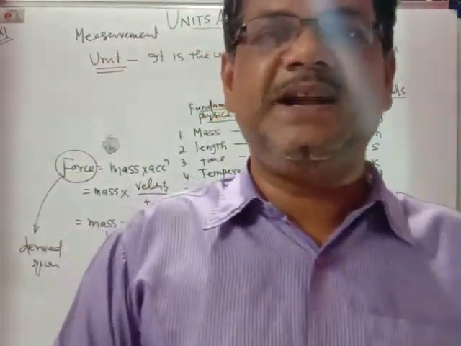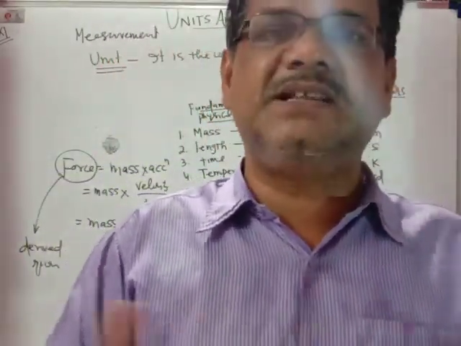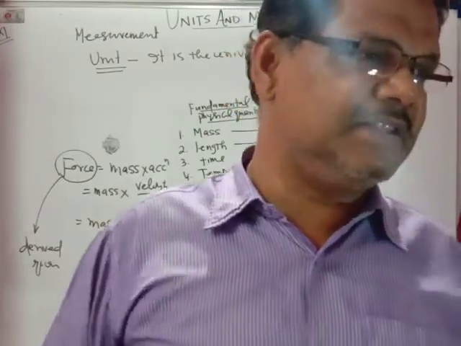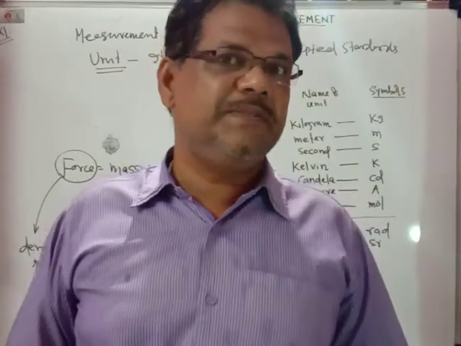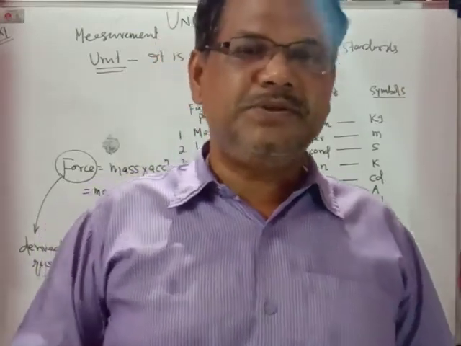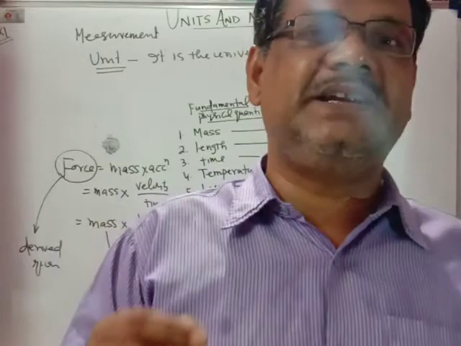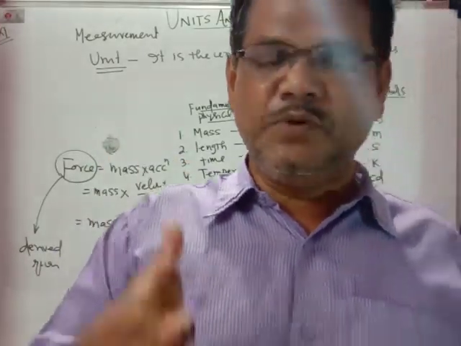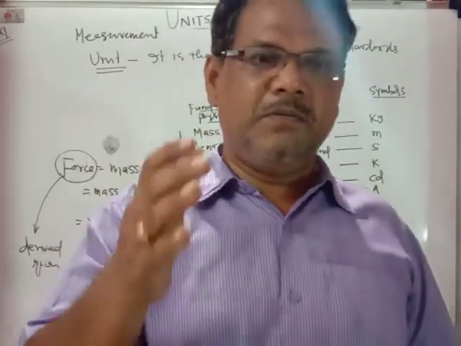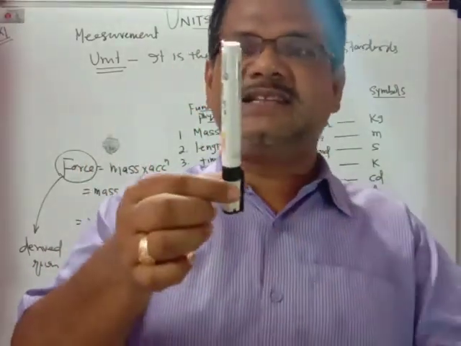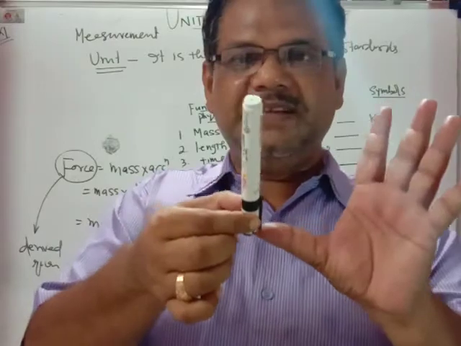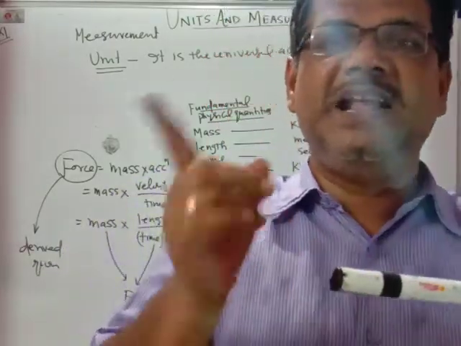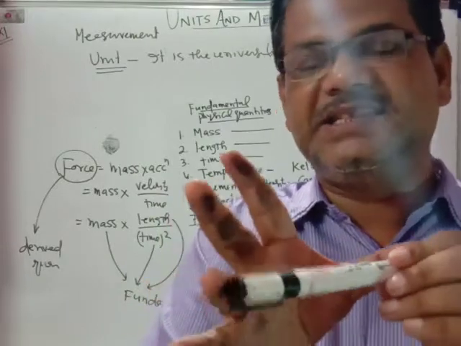Measurement means, suppose I tell you to please measure the length of a table without providing you any scale or any other thing. In which way can you measure the length of the table? You have to compare the length of the table with a standard quantity, a standard length. Suppose you select this as the standard length. With the help of this standard length, you can measure the length of the table. So what is the length of the table? The length of the table is 10 multiplied with this standard length.